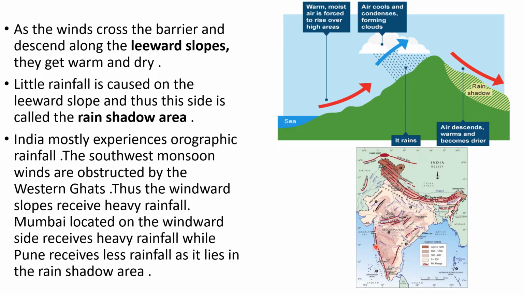Therefore, the windward slopes of the Western Ghats and the western coastal plains also receive very heavy rainfall. Mumbai, which is located over here, is situated on the windward side of the Western Ghats. Therefore, it receives very heavy rainfall. On the other hand, Pune, which lies in the rain shadow area here, it receives less rainfall.